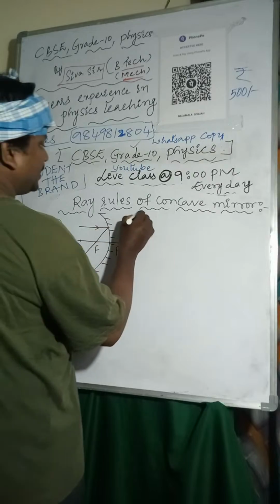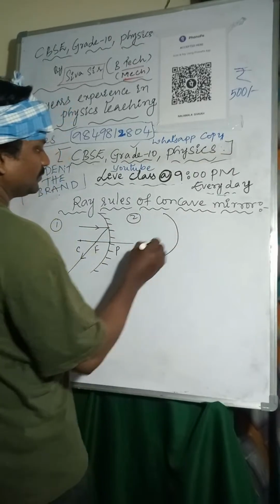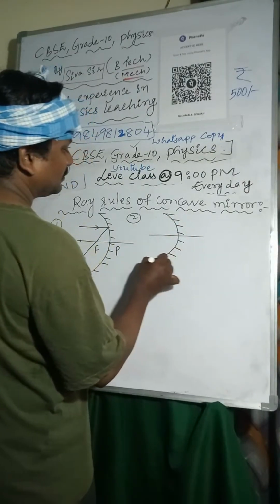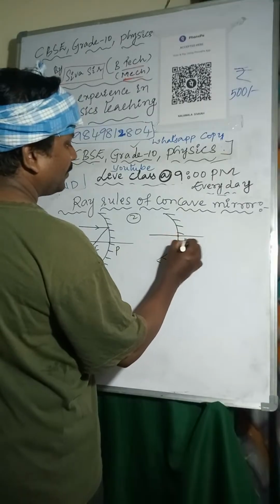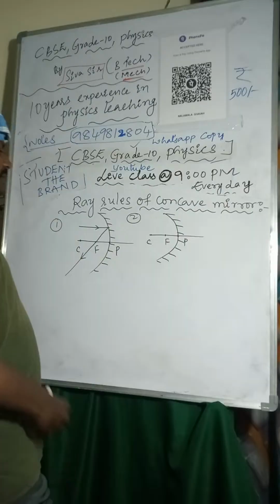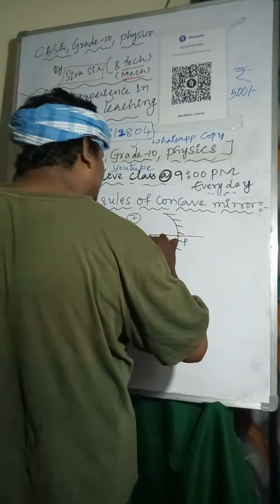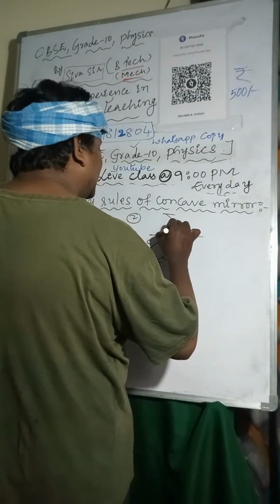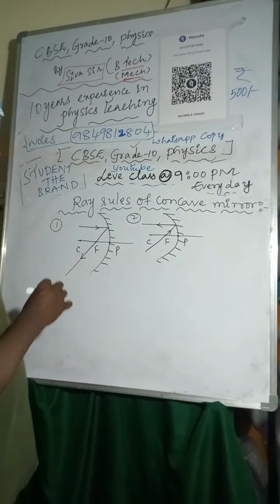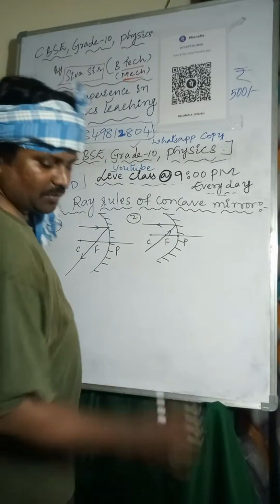Second one I am taking: pole, focus and center of curvature. If the light ray is passing through focus, after reflection it travels towards infinity.